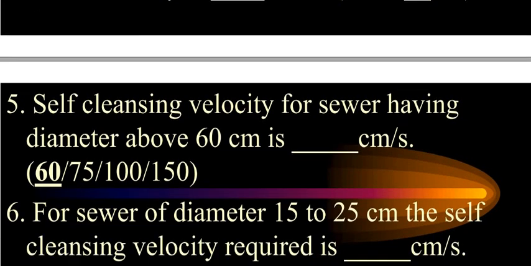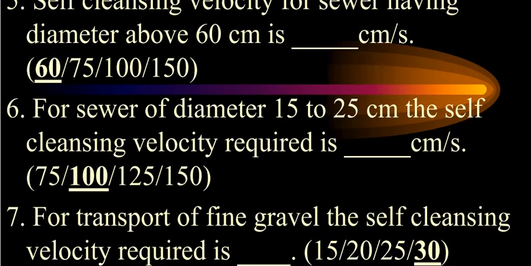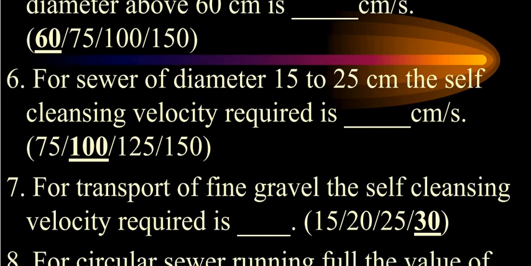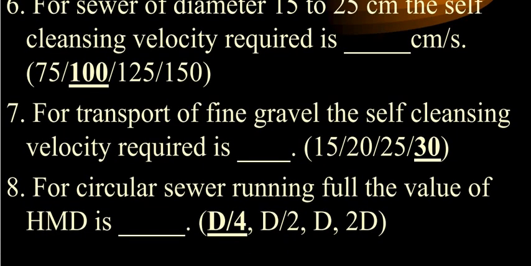You have to go through the tables and the values thoroughly and prepare for the exam. For a sewer of diameter 15 to 25 centimeter, the self-cleansing velocity required is about 100. For transport of fine gravel, the self-cleansing velocity required is about 30.